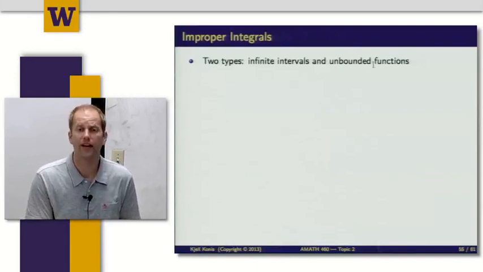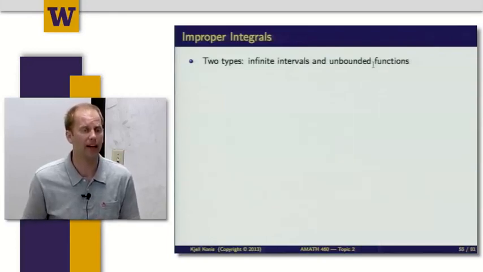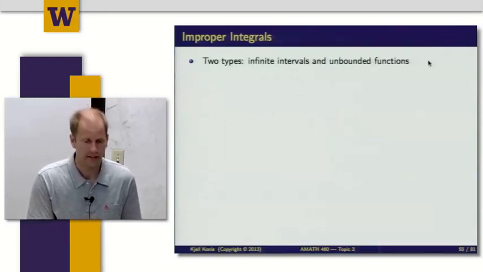Or the function could be unbounded. So I might be integrating something like 1 over x, and one of the endpoints would be 0. So the limit as my function approaches 0 is going to be infinite. And so these are the conditions where we need to make sense of integrals like that.